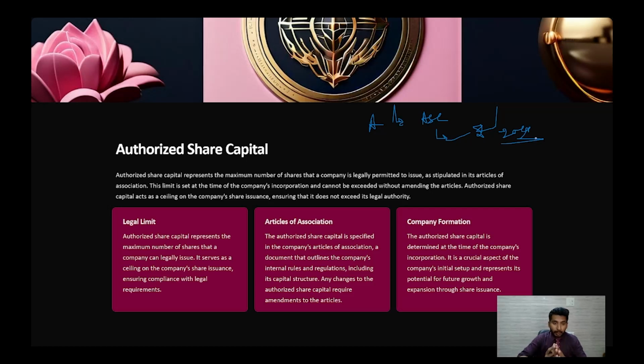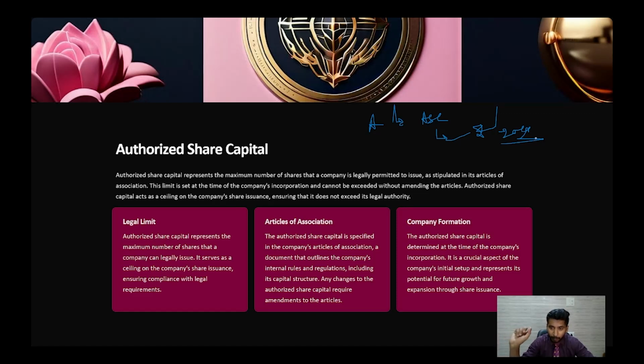Okay. Now, legal limit. The authorized share capital represents the maximum number of the shares that the company can legally issue. It serves as a ceiling on the company's share issuance, ensuring compliance with the legal requirements. Articles of Association. What is AOA? The authorized share capital is specified in the company's Articles of Association, a document that outlines the company's internal rules and regulations, including its capital structure. Any changes to the authorized share capital require amendments to the articles.